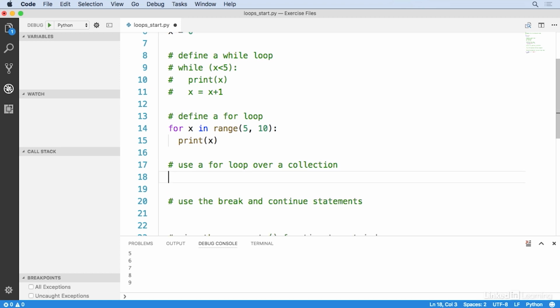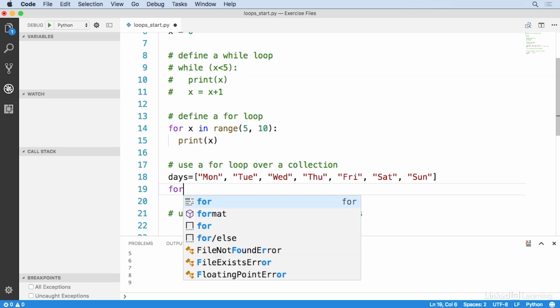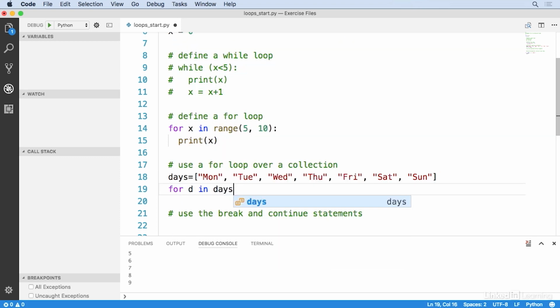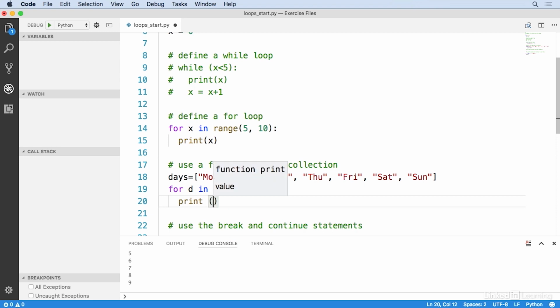So let's try something a little bit different. So let's suppose I had an array, names including Monday, Tuesday, Wednesday. So just the days of the week. I could do something like for d in days, and then print d.